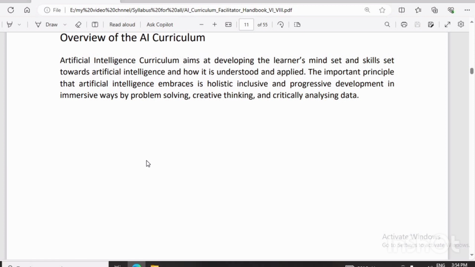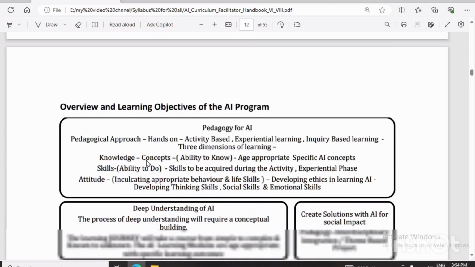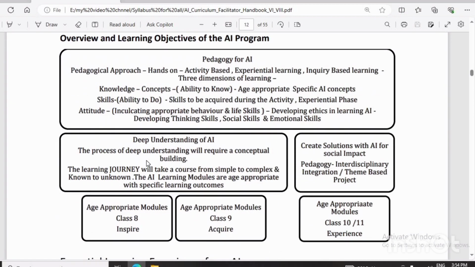We have to answer the questions of the students by performing different activities, or different problems arise and we see how each problem gets solved, so the problem solving skill gets developed. So different skills get developed by using this skill subject. Overview and learning objective of the AI program.